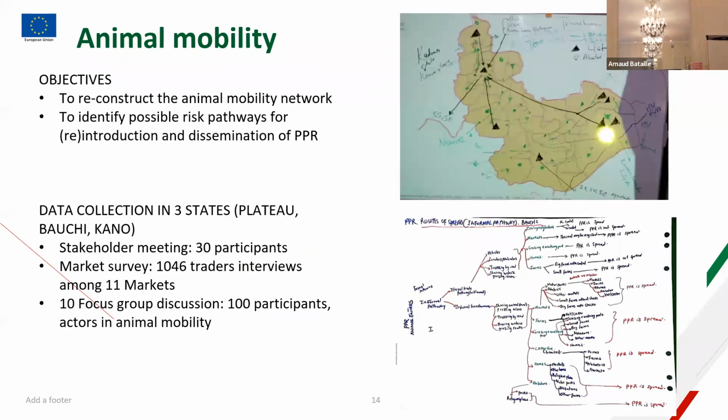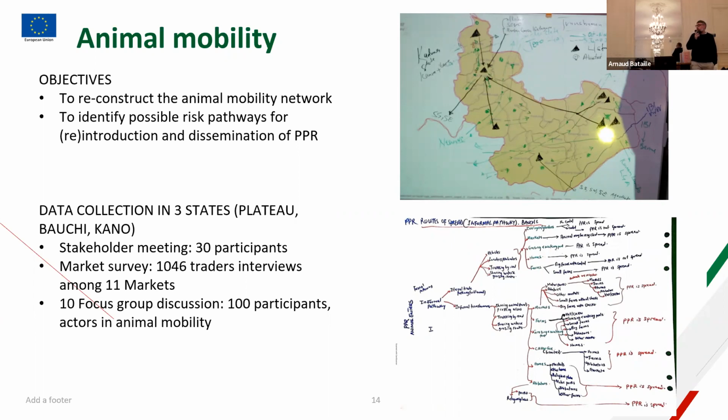Now, regarding animal mobility, some activities were done during this year to reconstruct the animal mobility network in the 3 states, Plateau, Bauchi, and Kano, and from this to identify possible risk pathways for reintroduction and dissemination of the disease, mostly focusing on small ruminants. So during this year, Sandra and her team, as part of their PhD, did a fantastic job to collect data using different approaches.